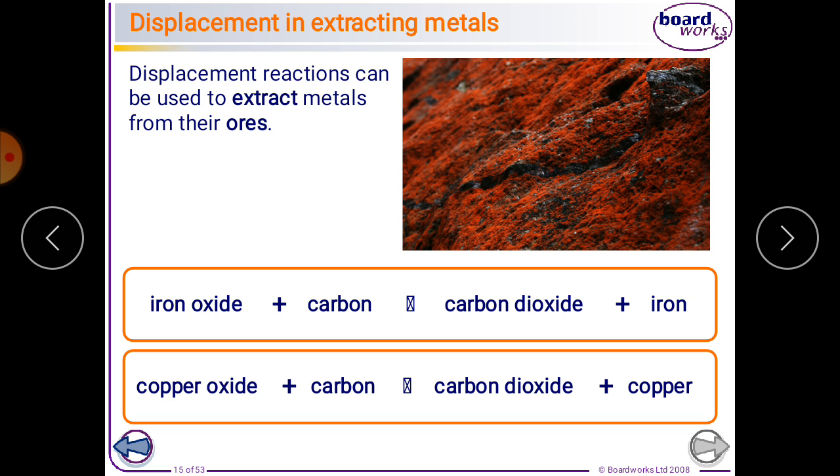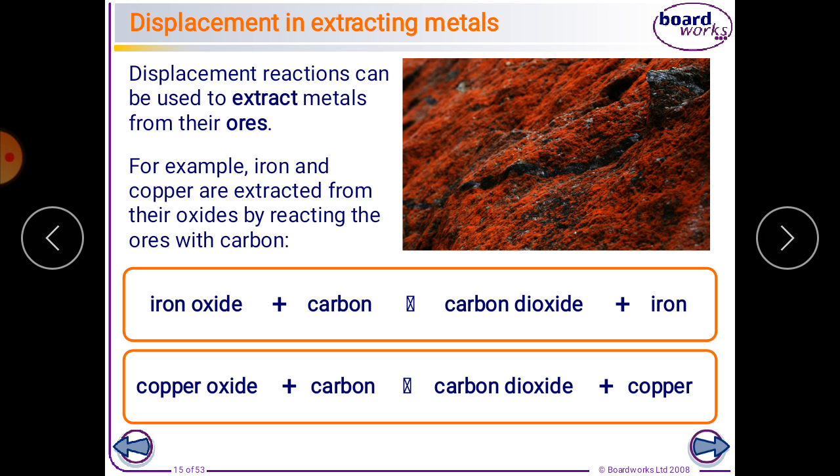Well, first of all, let's see an example. If we have the ore iron oxide, how can we extract the metal? We can do it by reacting with carbon, and we will get carbon dioxide and pure iron. And if we have copper sulfide or copper oxide, it will react with carbon and we will get pure copper. The iron oxide and copper oxide are known as ores. Metals found in rocks as compounds are called ores. I told you that iron and copper are extracted from their oxides by reacting with carbon.